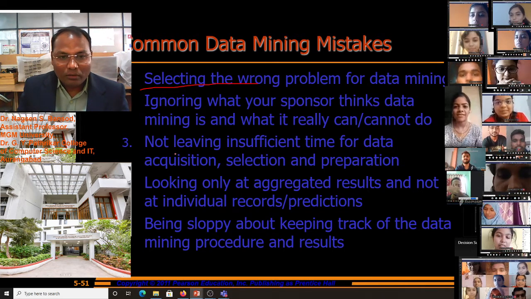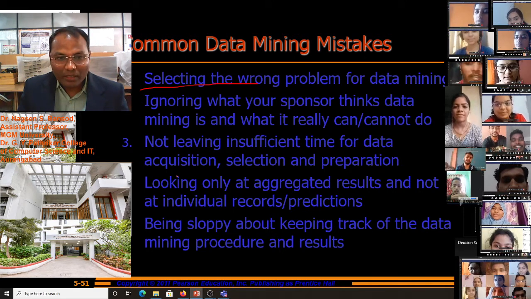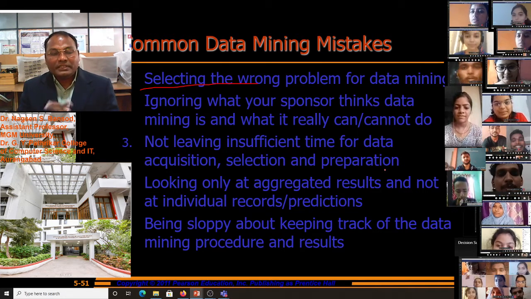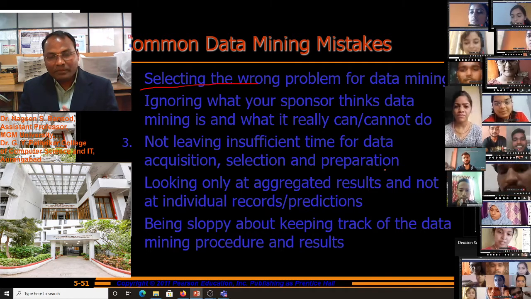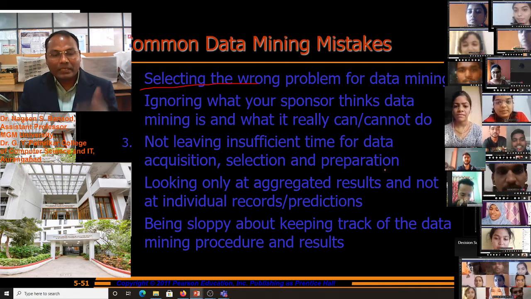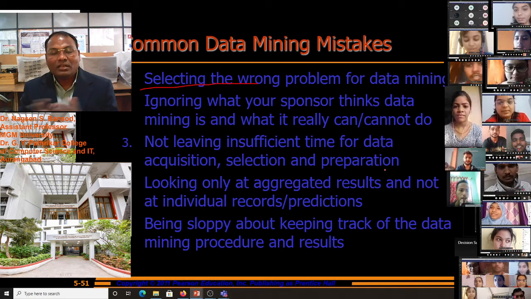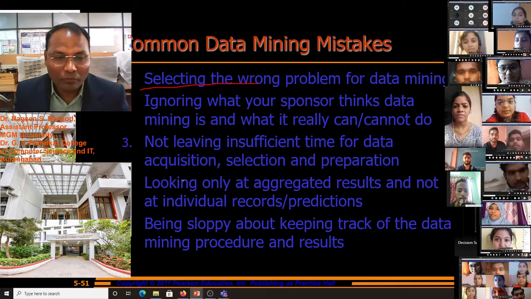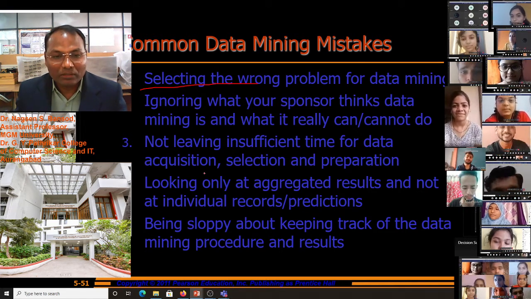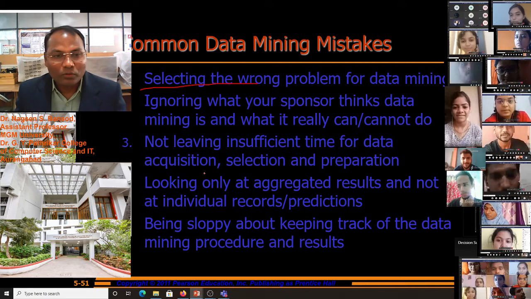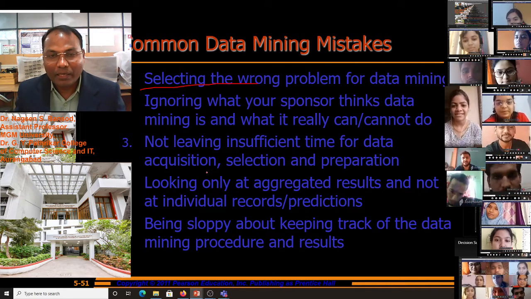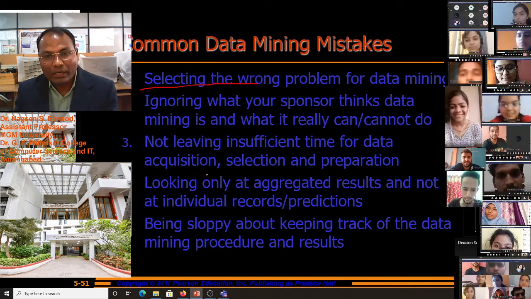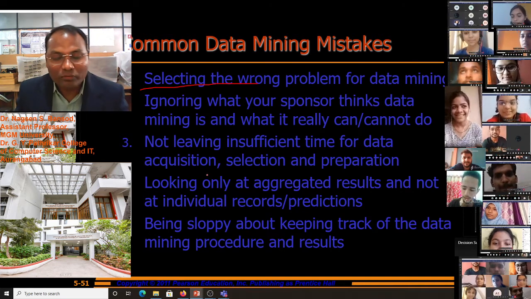Also, not leaving insufficient time for data acquisition, selection, and preparation. We have to give sufficient time. If we give insufficient time for acquiring data, collecting data, and processing data, the result may fail. We will not get good results if we do not give appropriate, sufficient time to acquire data, to prepare data, as well as to select which type of data we have to collect for this problem.